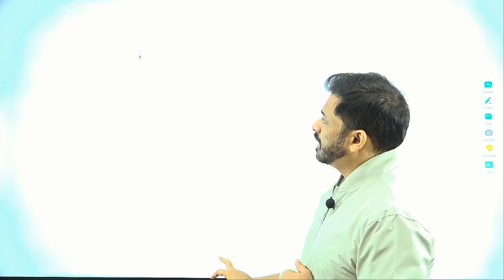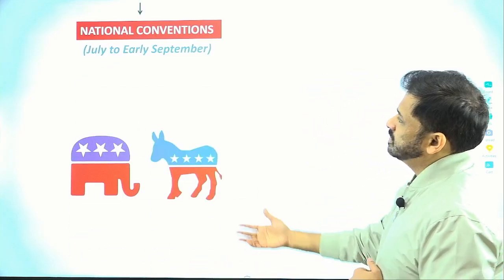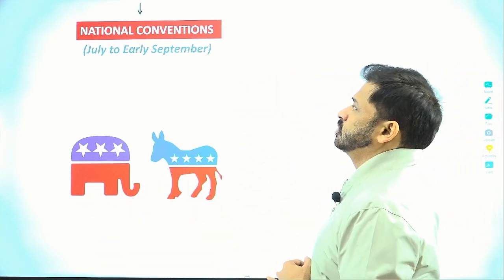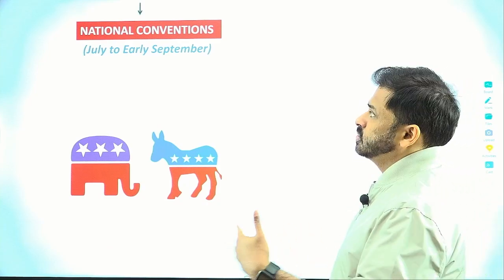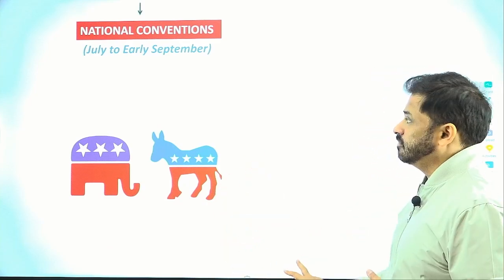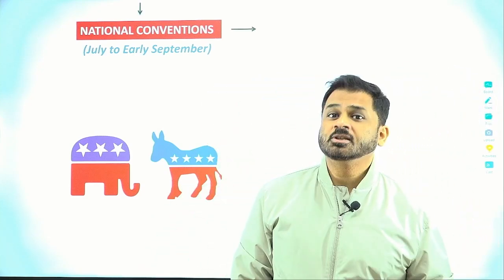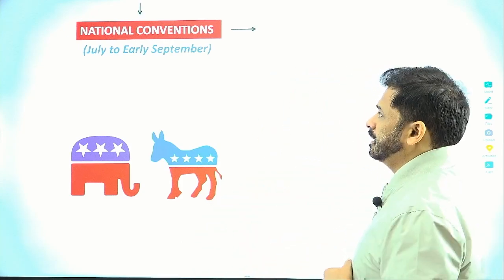This will be followed by the national conventions of both the parties, the Democratic Party, whose symbol is the donkey, and the Republican Party, the elephant. This happens somewhere in July to early September of the election year. So that means in 2024, July to early September, is when the national conventions of the parties happened, and most of the videos of the leaders giving their speeches in these national conventions also became viral. So very popular speeches are given in these national conventions.